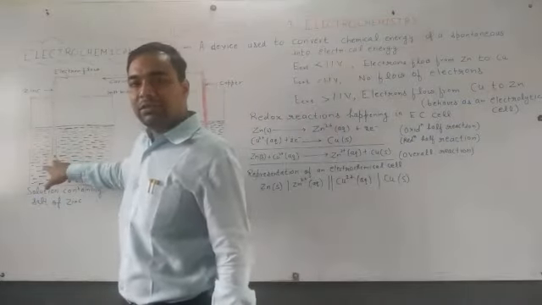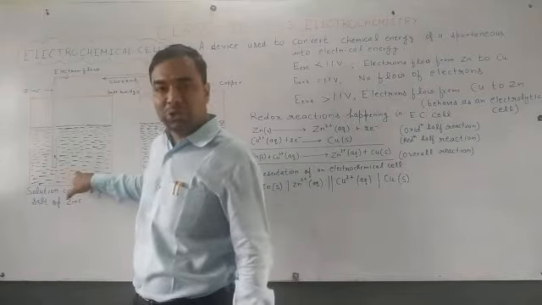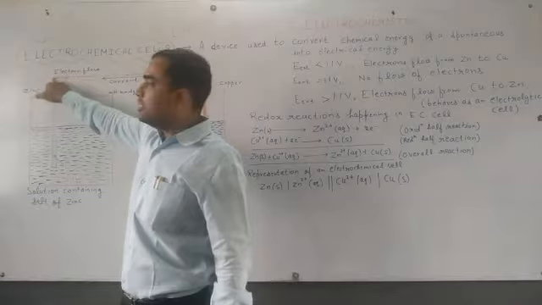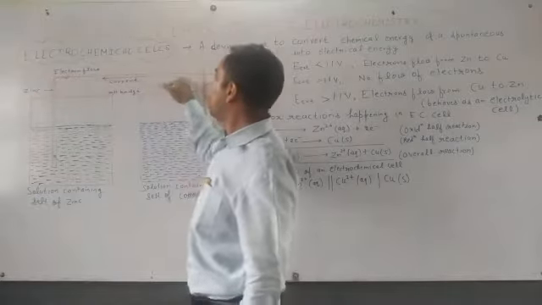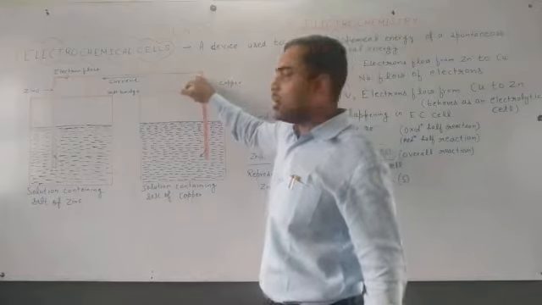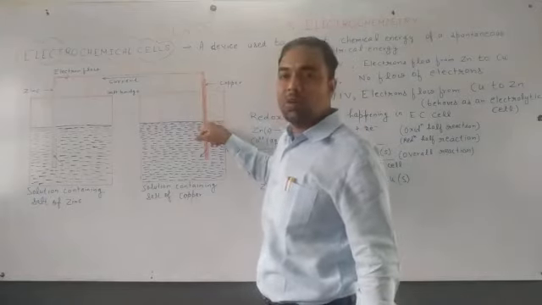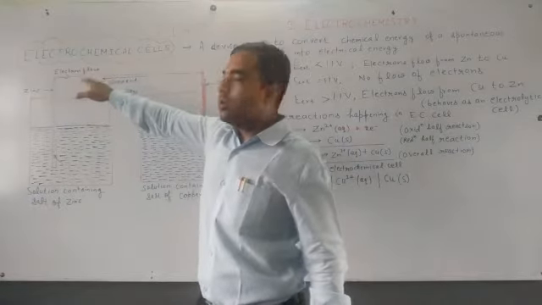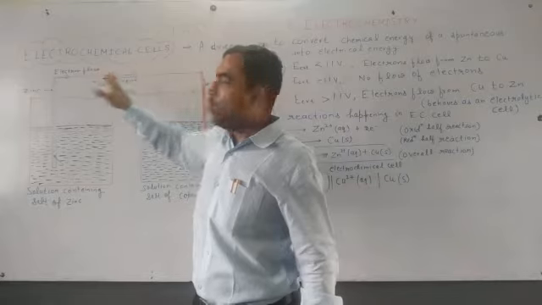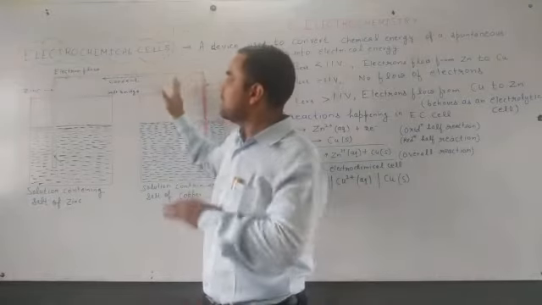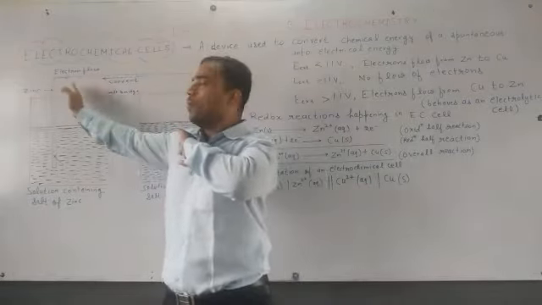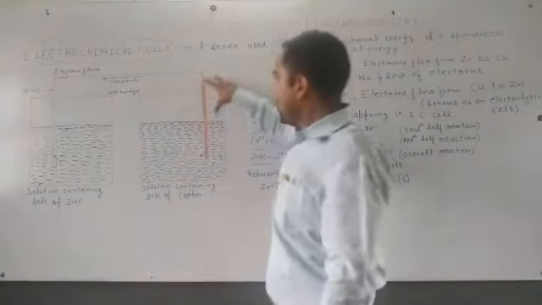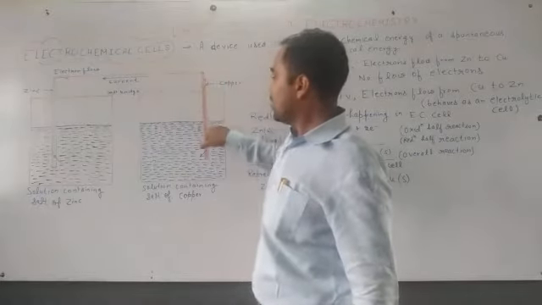Zn is releasing Zn2+ ions into the solution, whereas electrons go from this rod through this wire, and these electrons are taken by the copper electrode. The flow of electrons will be in this direction, whereas the direction of current will be opposite.